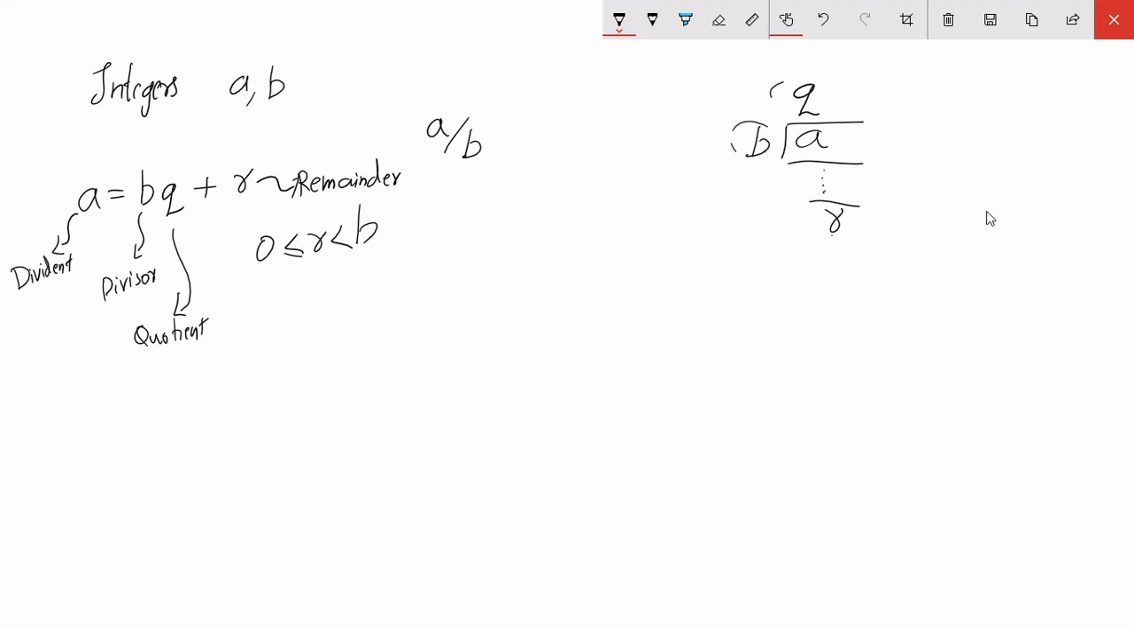And a few other things. b is not equal to 0, because you can't divide a number by 0. Then 0 is less than or equal to r, r less than b. We'll get to this in a second.